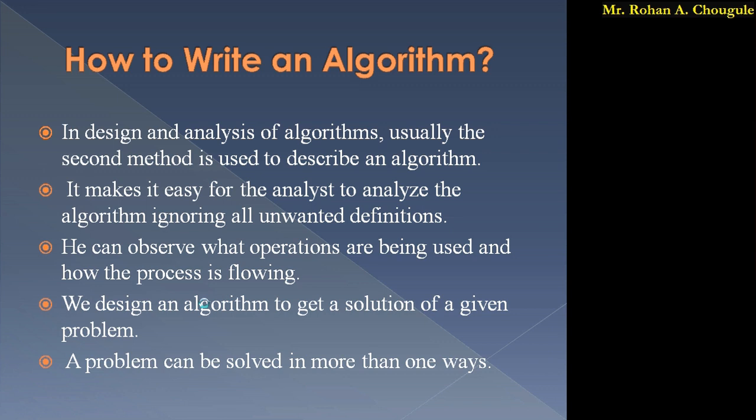so automatically the analyst comes to know that we have to take two numbers, and for that we require 2 variables. So he or she will by default declare those variables. So in the second step, it is easy for analysts to analyze that algorithm, ignoring all the unwanted definitions. So he can observe what operations are being used and how the process is flowing.